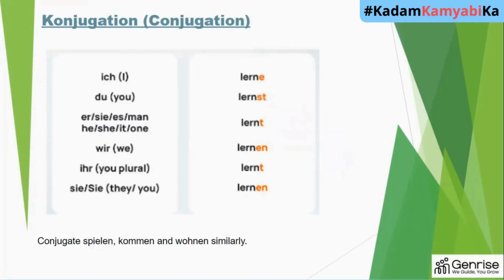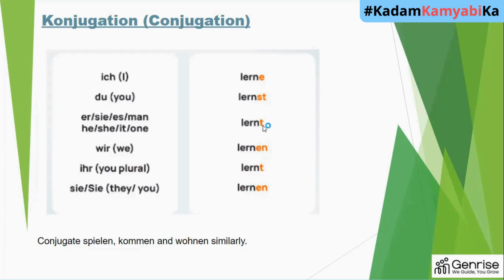So conjugation we did, like for lernen, we did the conjugation. I'll do a quick recap for this. Let's say with ich, which is equivalent to I, we always add an E ending, which is being highlighted with the orange color. Du means you informal when you are talking to one person, we add an ending as ST.